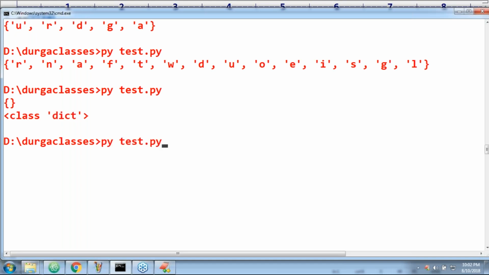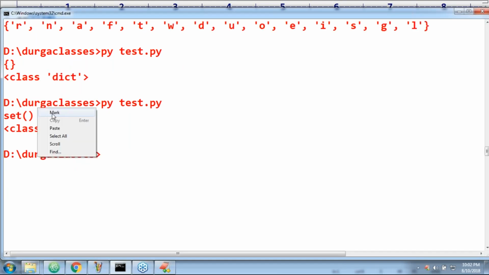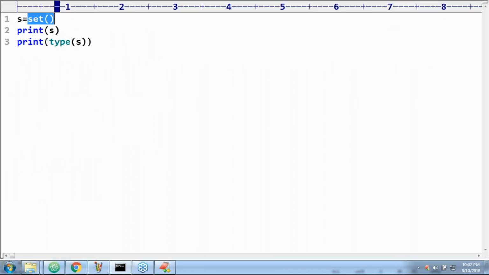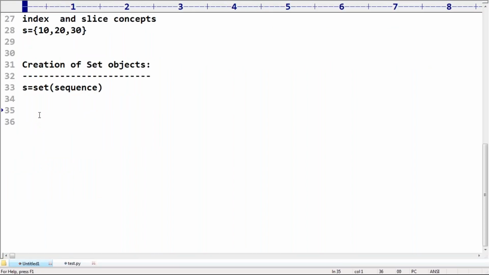So while creating an empty set, take very special care. Don't just write curly braces open and close. Suppose if I take square brackets like this, what is this one? Empty list. If I take it like this, okay, no problem, it is an empty